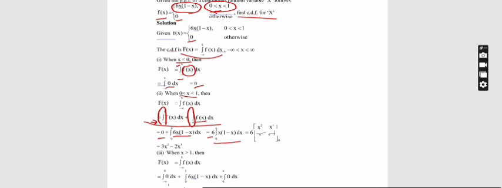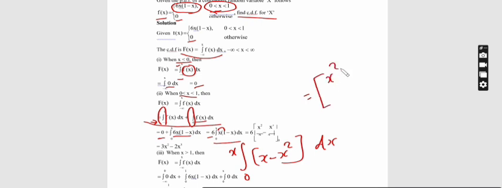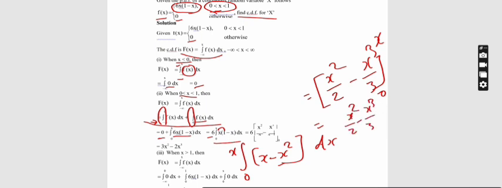So here I am multiplying x inside the bracket, so I get x minus x square into dx. If I integrate this value with respect to 0 to x, the integral of x is x square by 2, and the integral of x square is x cube by 3, with the limit 0 to x. Substituting the upper limit, I get x square by 2 minus x cube by 3. If I substitute the lower limit, I get the value as 0.